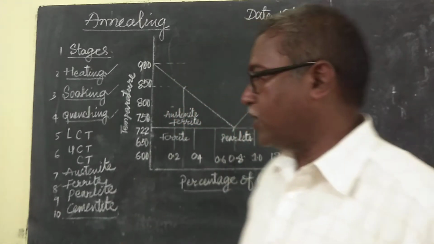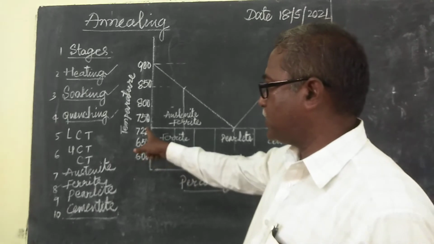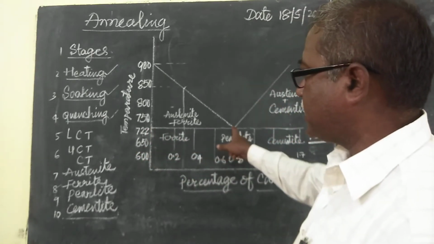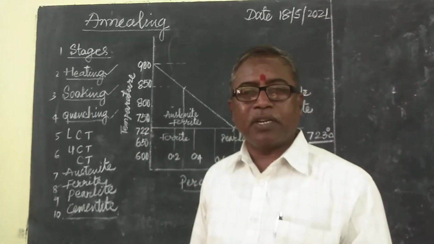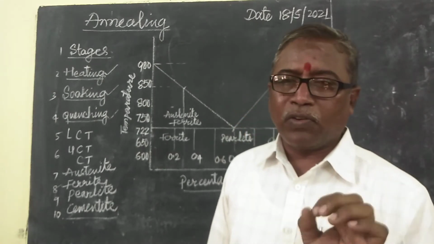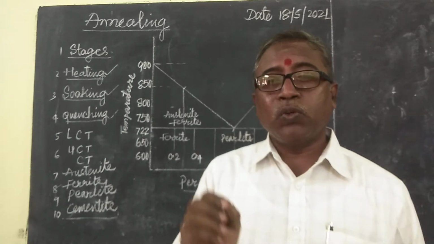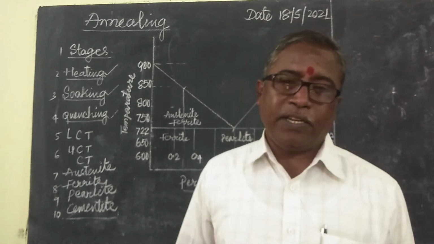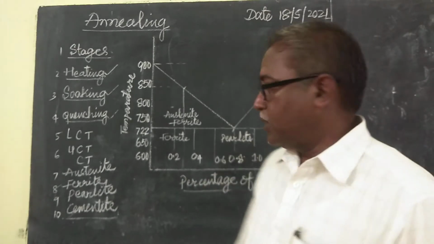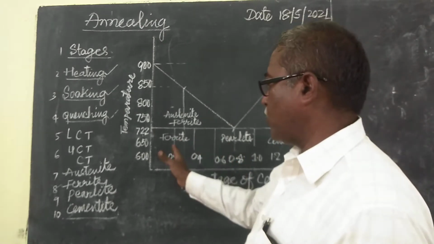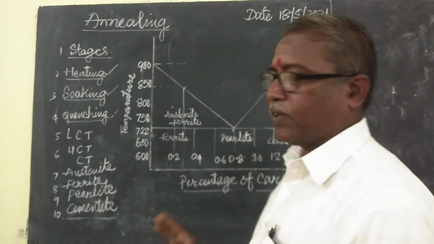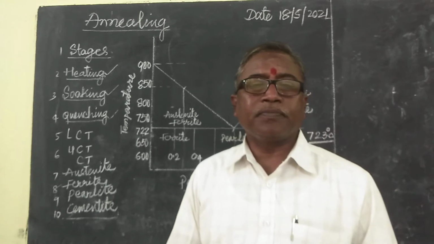So in annealing, whenever you are observing this 723 degrees centigrade for carbon steels, that is the lower critical temperature for eutectoid steel. Then hypoeutectoid and hypereutectoid both are there.